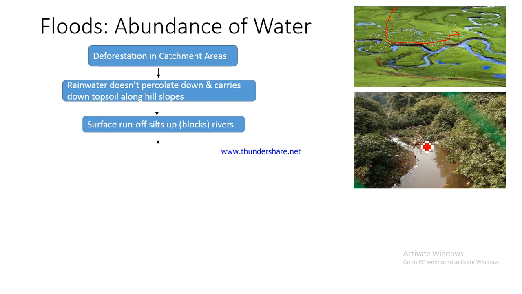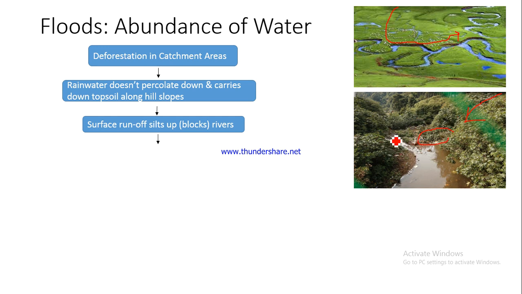This river channel has been blocked because of the silt which has gathered here, and this silt has come because when the rainwater fell on these slopes, it also carried this mud and other small leaves and particles along, and now they have blocked the channel.